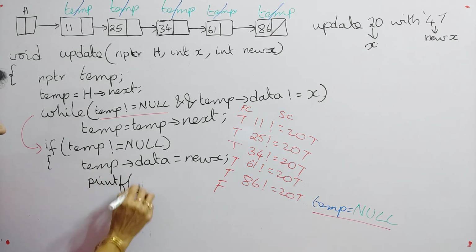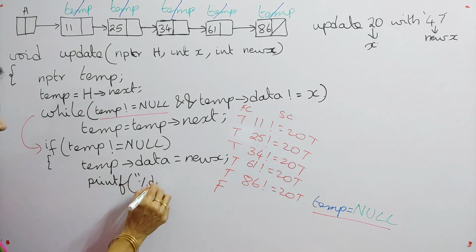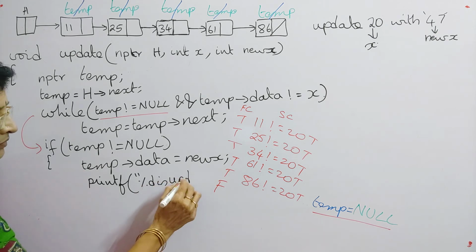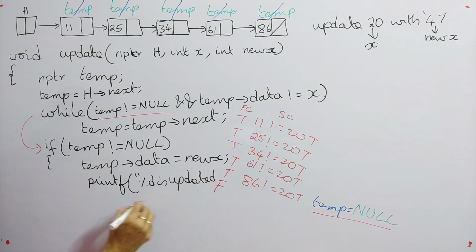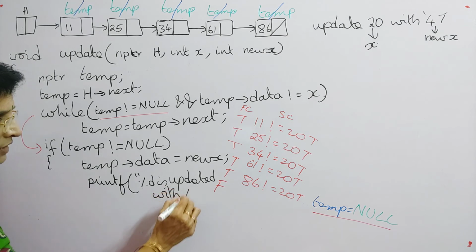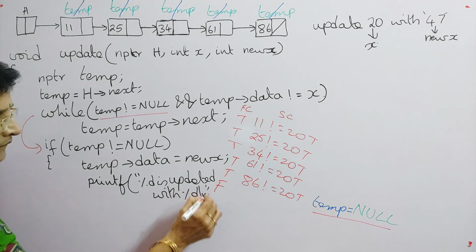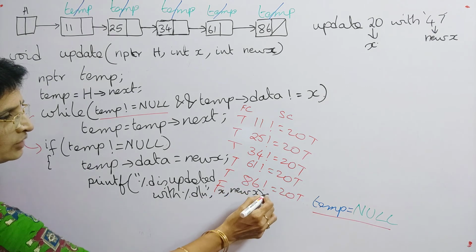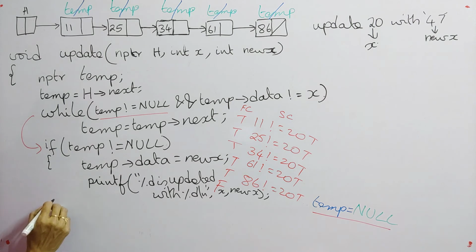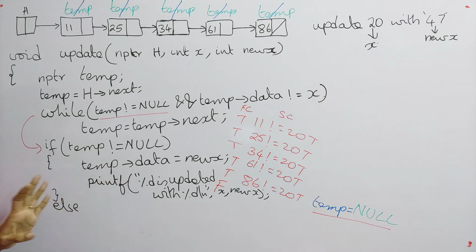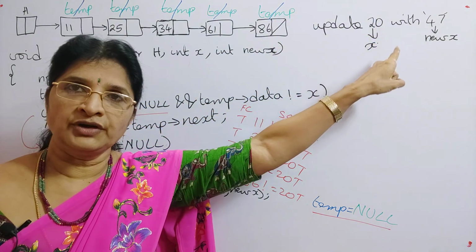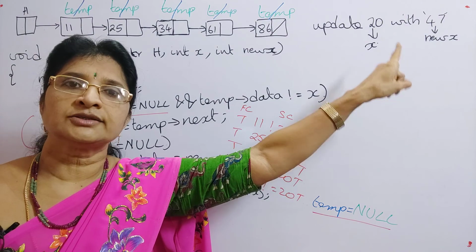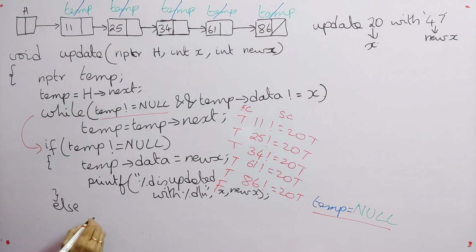Printf "%d is updated with %d", you can give x comma new x. Okay. Next in the else part. In the else part, what does it indicate? We are trying to update the value 20, but the value 20 is not there in our list. So that's why what will we do? We will give a message.